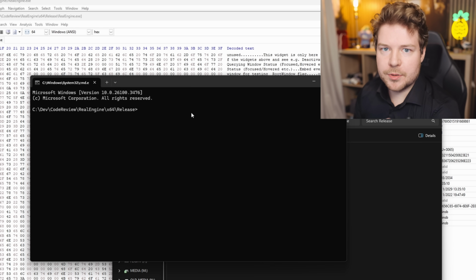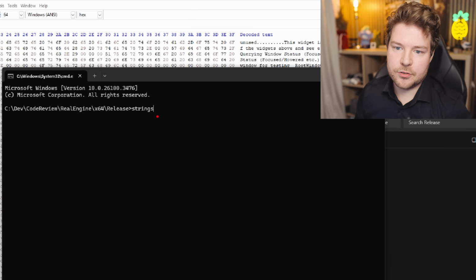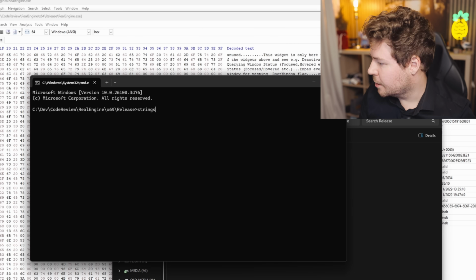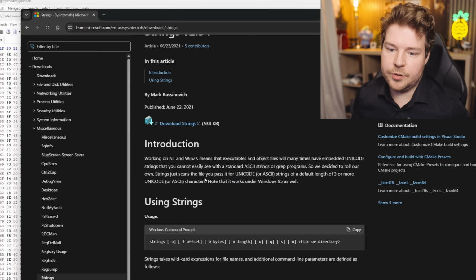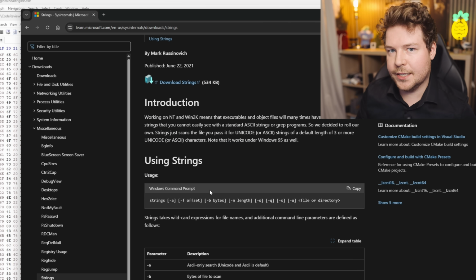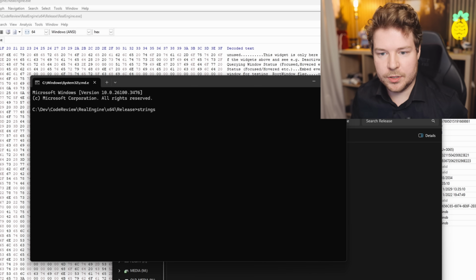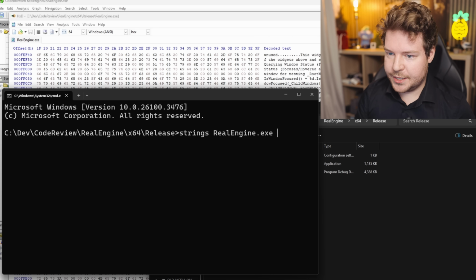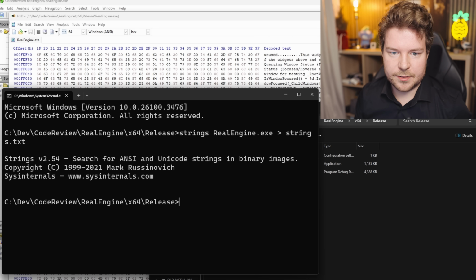Honestly, the best way to look at strings is this command called strings, which you'll have to download from Sysinternals. Microsoft has a strings release for Windows because traditionally it's a Linux command. I'll have this linked in the description below. Basically, I can just type in strings and then realengine.exe. I'm going to output it to a file just to make this more manageable.